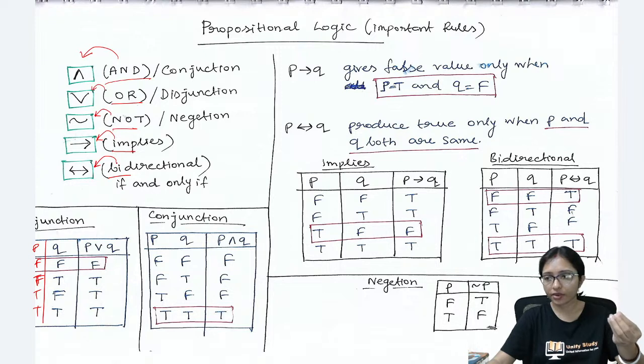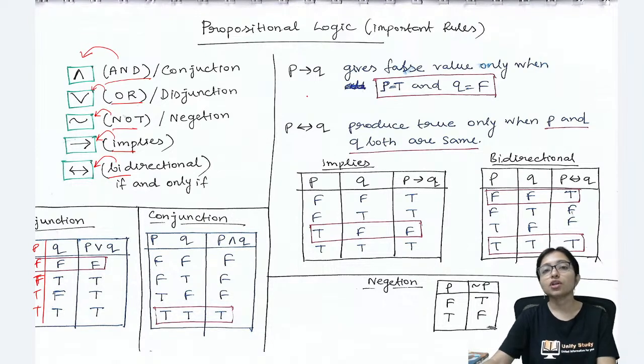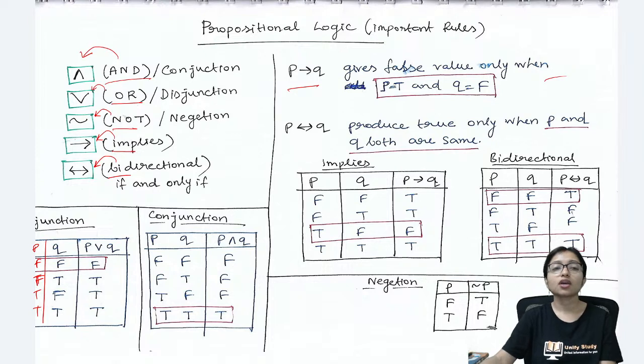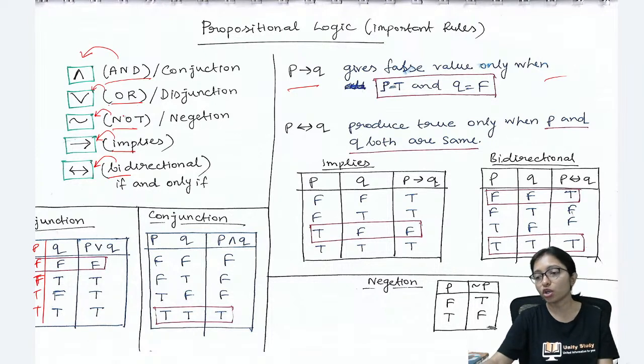The symbols are very important because the question will ask with the symbol. They will ask the question with the symbol only. So you have to be habituated with symbols. Otherwise you cannot handle it. Okay. So P implies Q gives the false value. When it is giving the false value, you can see normally and, or, not, you all know.